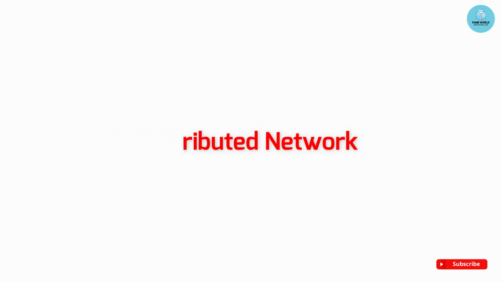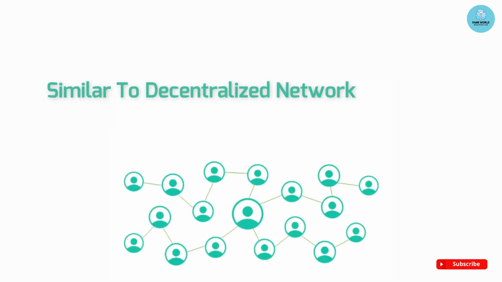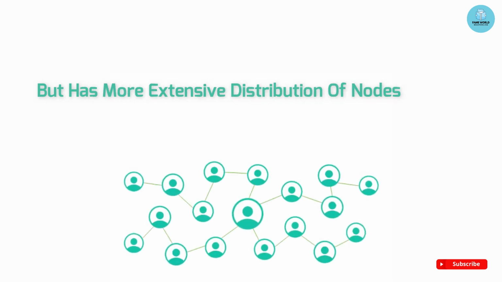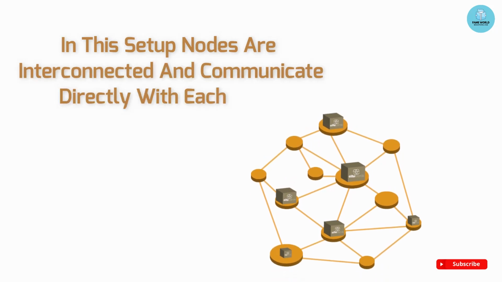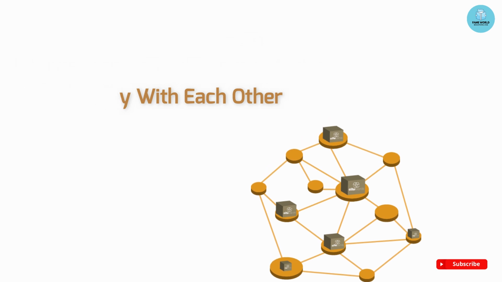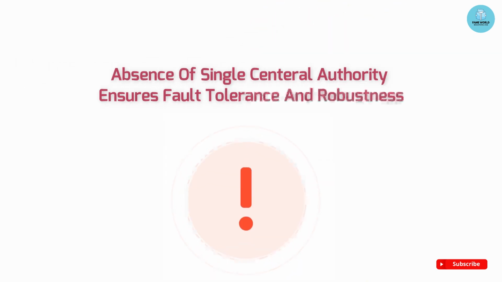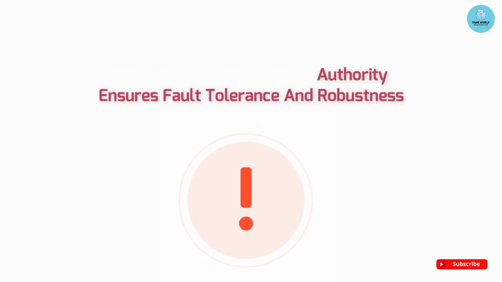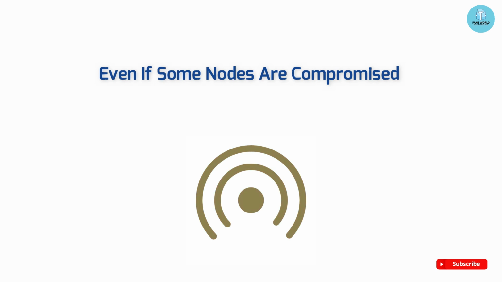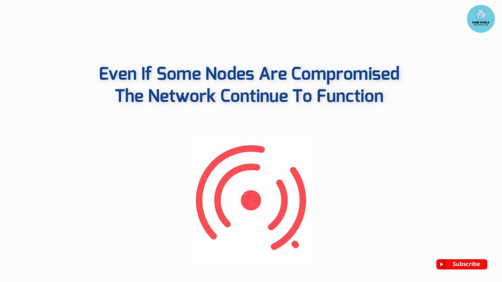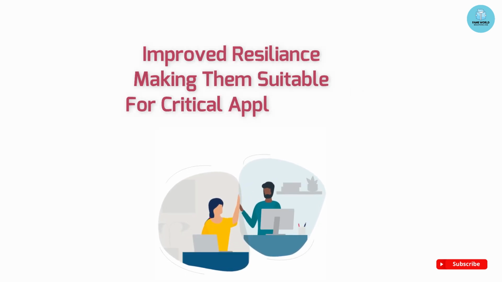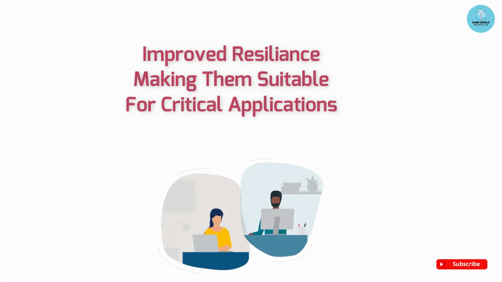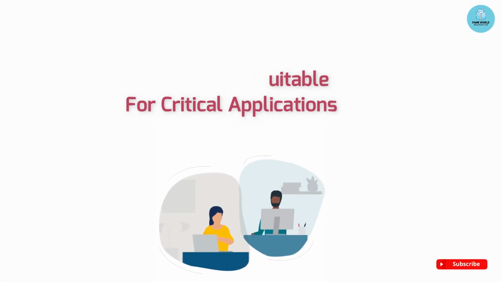Number 3. Distributed network. A distributed network is similar to a decentralized one, but with a more extensive distribution of nodes. In this setup, nodes are interconnected and communicate directly with each other to reach consensus and validate transactions. The absence of a single central authority ensures a high level of fault tolerance and robustness. Even if some nodes go offline or are compromised, the network can continue to function. Distributed networks provide improved resilience compared to decentralized systems, making them suitable for critical applications.